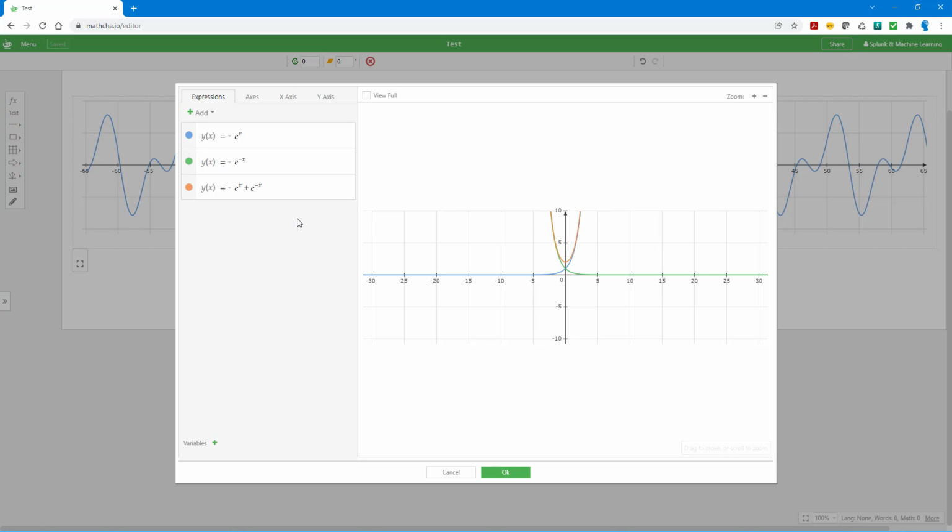I am saying it is 2 cosh x. If I plot 2 cosh x, this magenta line coincides with the orange line. So by adding two functions, we got another function.